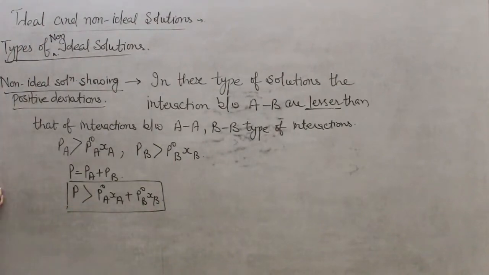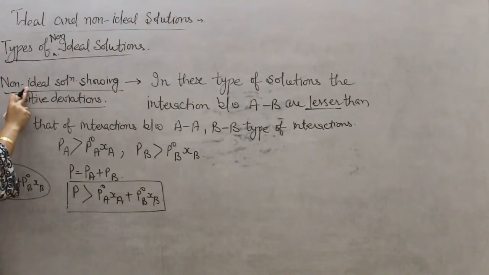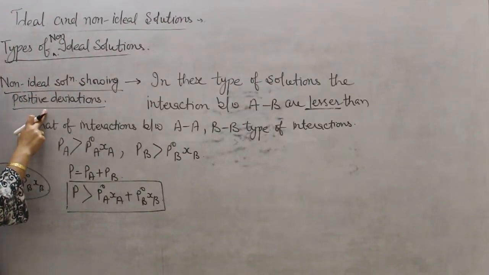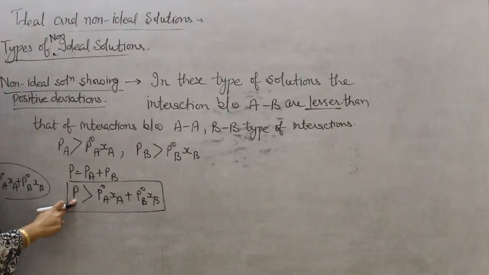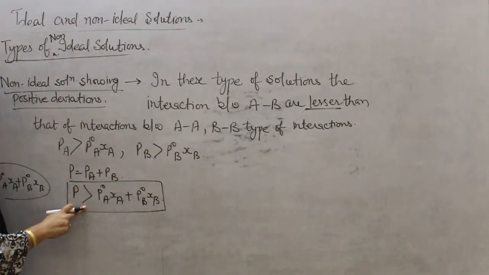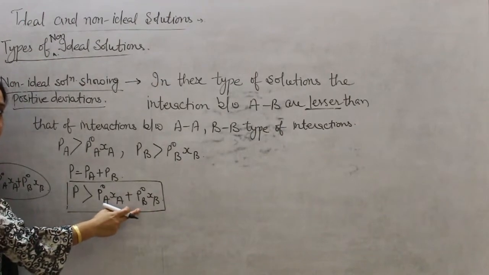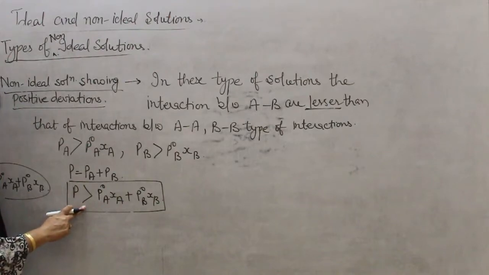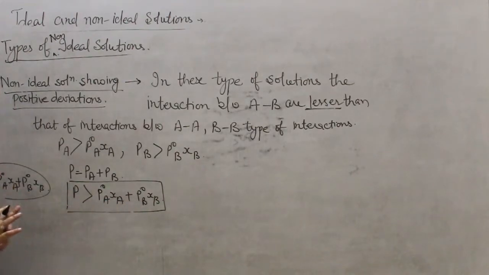According to Raoult's law, P is equal to P naught A XA plus P naught B XB, but this condition holds good for ideal solutions, and we are discussing non-ideal solutions. So in case of non-ideal solutions showing positive deviation, your total pressure will be greater than the sum of individual pressures.